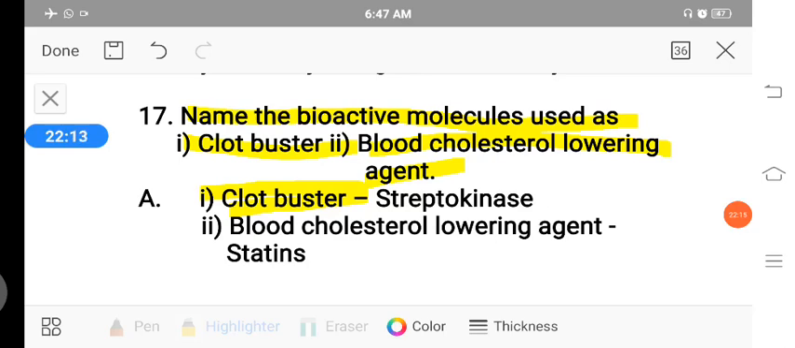Next, the second bioactive molecule is the blood cholesterol lowering agent. It is a bioactive molecule called statin. The statin is used as a blood cholesterol lowering agent. It acts as an inhibitor of the enzyme responsible for the synthesis of cholesterol, to lower the blood cholesterol level. So the statin is helpful. These are the two. The statin is produced by a fungus called Monascus purpureus.